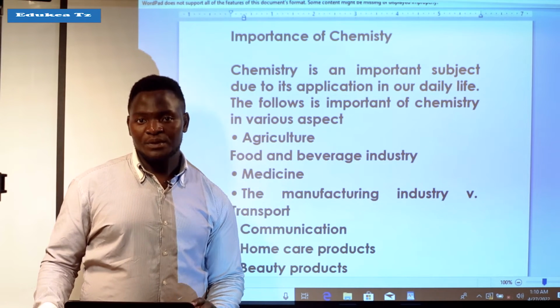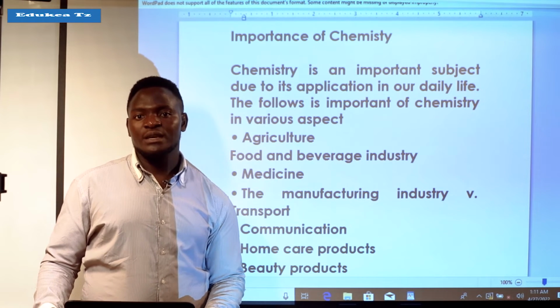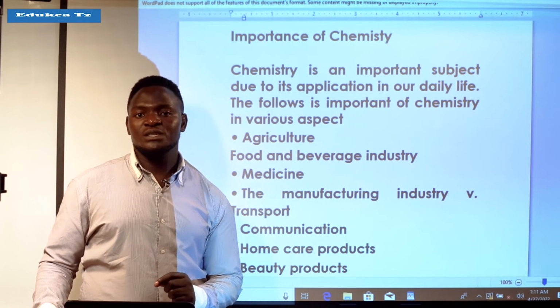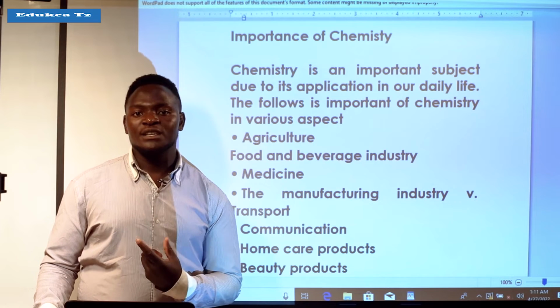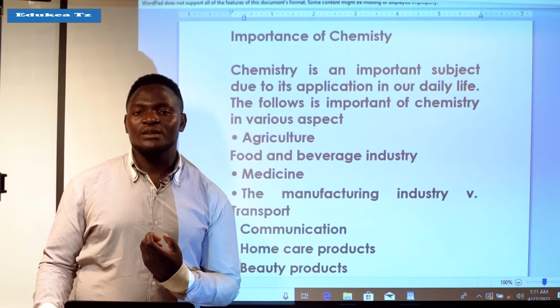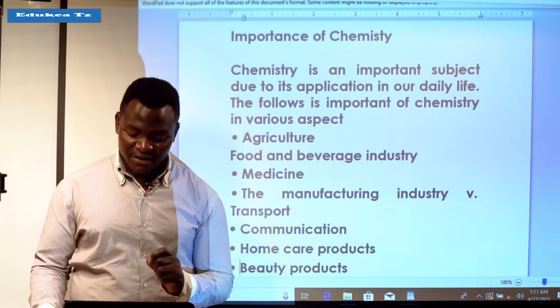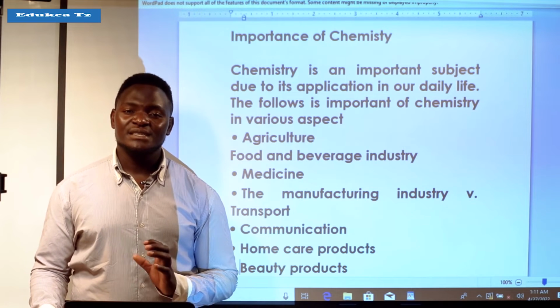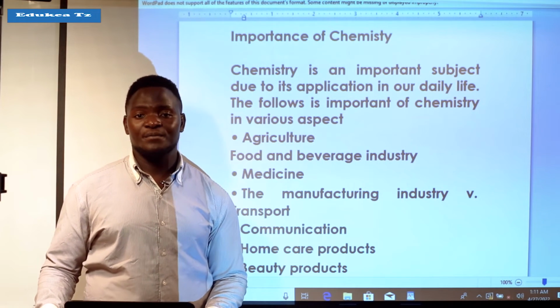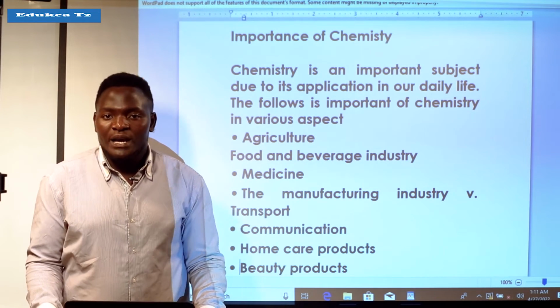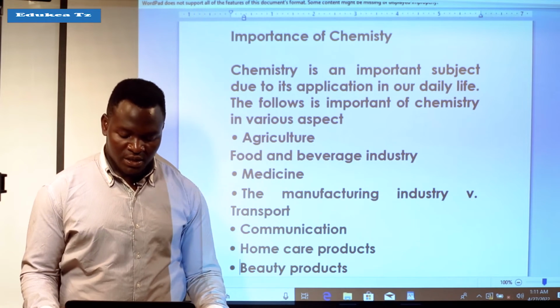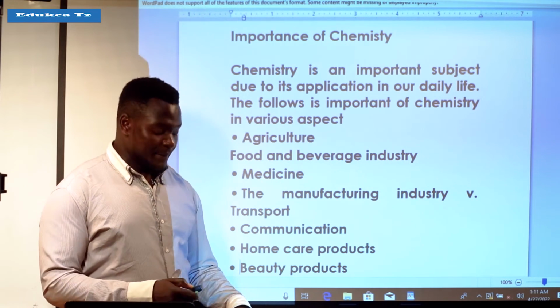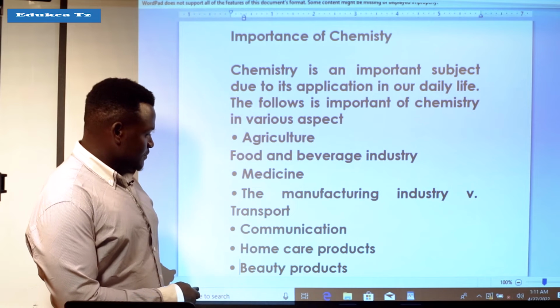You can see the importance of chemistry because chemistry is the subject which makes the manufacturing of medicine possible. Medicine is very, very important in our life because it helps to keep our health in a good position.